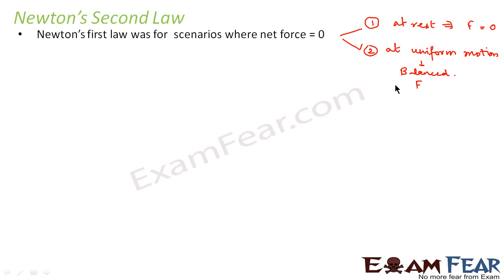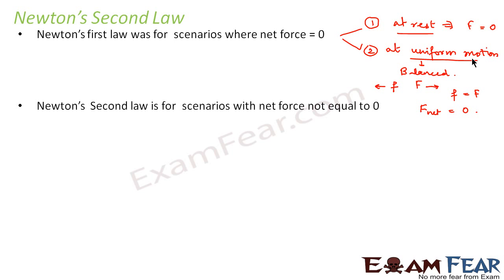On one side we have the frictional force and on the other side we have the external force, such that f is equal to capital F. Therefore the net force is equal to 0. Therefore in both the cases the net force on the body was 0. So Newton's first law was only applicable for scenarios where net force is equal to 0. The second law came into picture for scenarios where net force was not equal to 0.